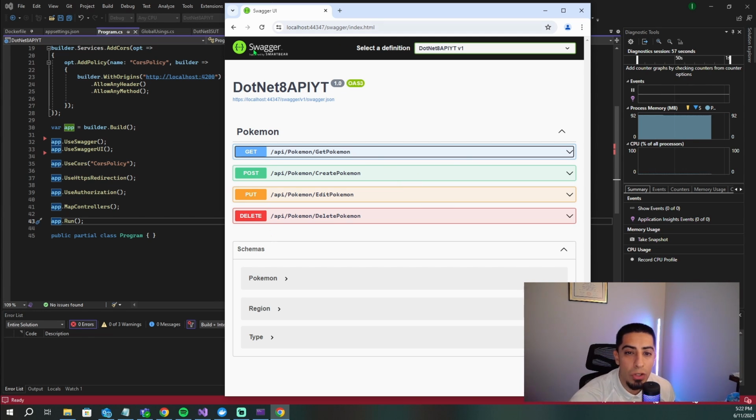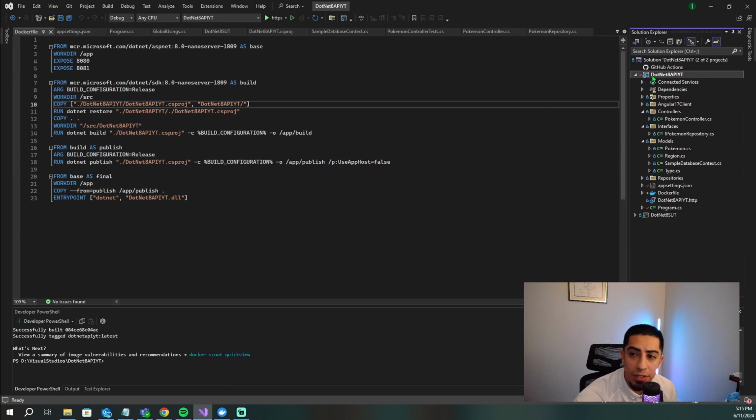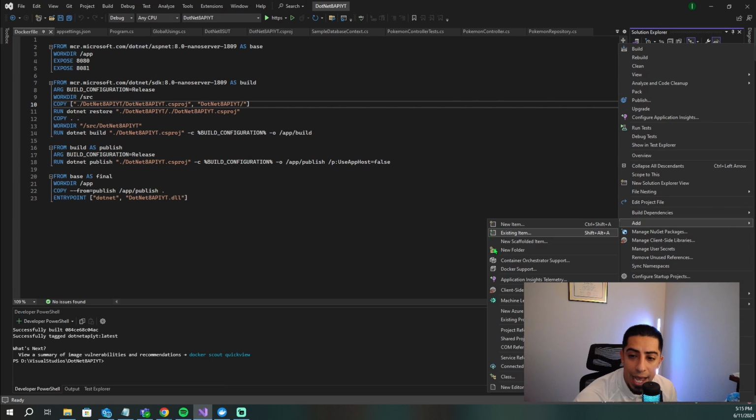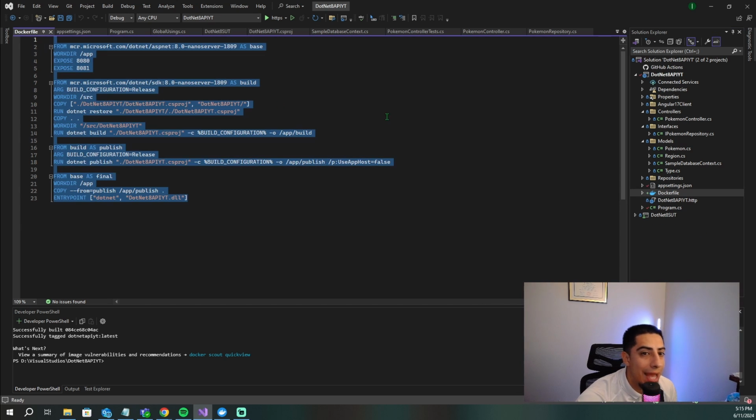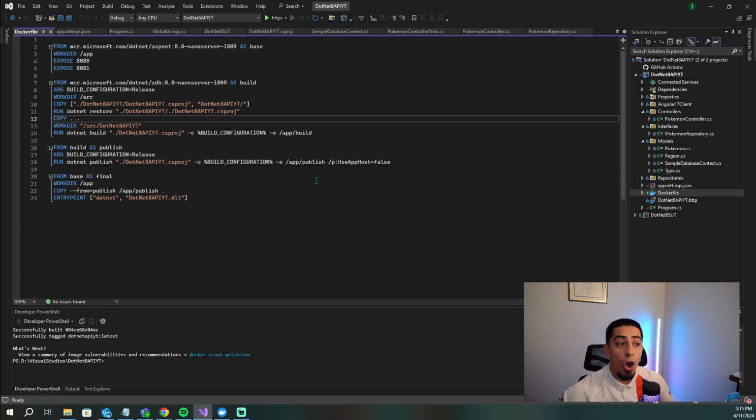So this is the end goal that we want to get to. But now let's progress into the Dockerfile and everything that you guys need to know about that. All I did was basically go ahead, right click, I clicked add, and I added Docker support. So I have this Dockerfile right here. So we already have it right here. I didn't change anything from what's created automatically.